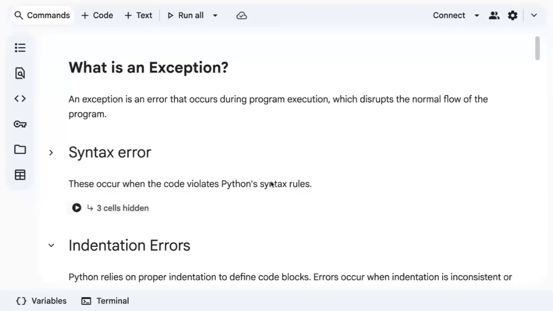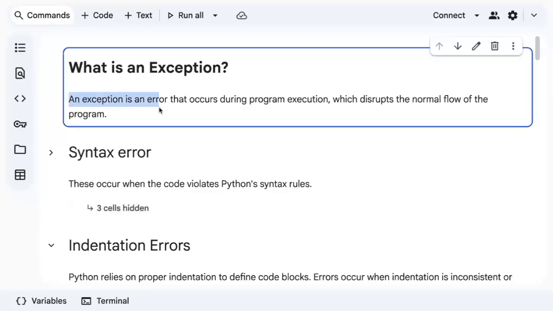Hey everyone, in this video, I'm going to discuss an important concept in a programming language, which is exception. Do you know what an exception is? An exception is an error that occurs during program execution, which disrupts the normal flow of your program.